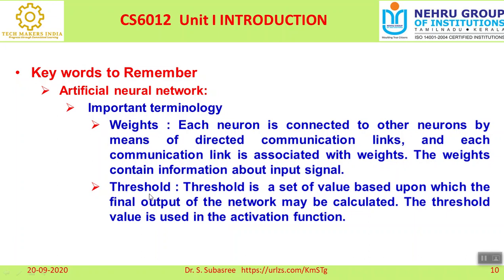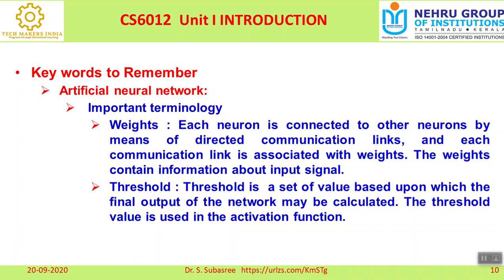The second one is the threshold. The threshold is a set value based upon which the final output of the network may be calculated. What is the level or target value? For example, this month you wanted to get 95 percent, so next month it may be 96 percent. That targeted value is called the threshold value.